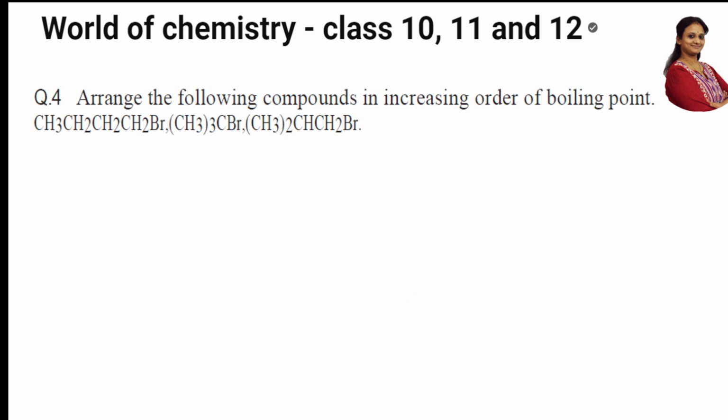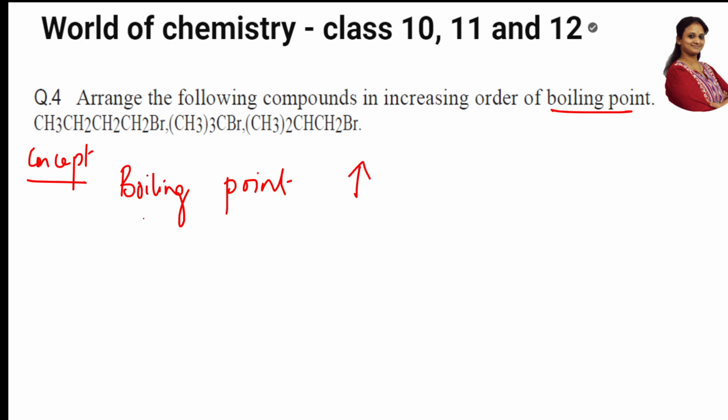Arrange the following compounds in increasing order of boiling point. Don't panic again. Easy. When they've asked me boiling point, first of all, you write in the exam boiling point. So boiling point depends upon what? Write the concept. Here you write like this: concept. What is the concept? Boiling point increases as branching decreases. Is this right, students? Yes, right. Now this is the concept.